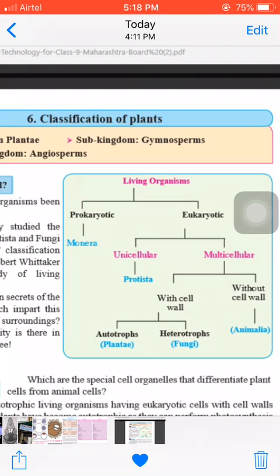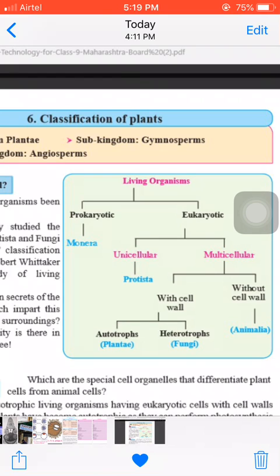The group of autotrophic living organisms having eukaryotic cells with cell walls is the group of plants. What do you mean by eukaryotic cell? It means a well developed cell is known as a eukaryotic cell. Rose plant cells, all cells are eukaryotic cells. Human cells, all are eukaryotic cells because they are well developed cells.